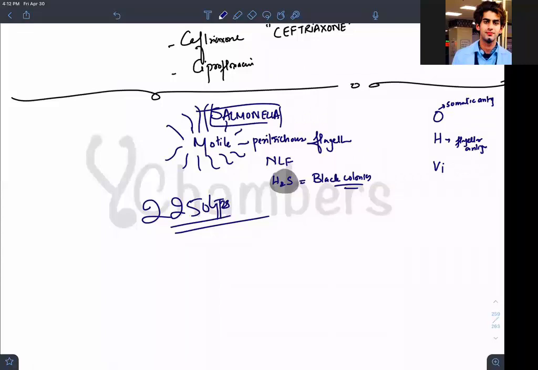So H and O will be in all the types. Now Vi is called the surface envelope antigen, and this antigen is present in only a few types.